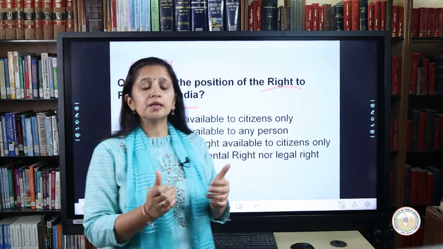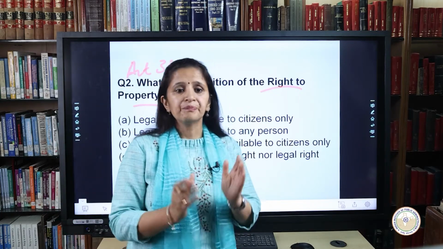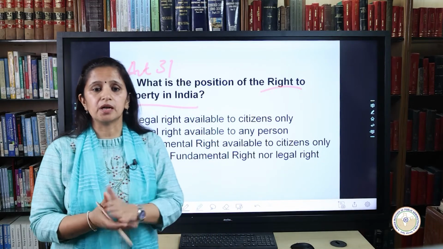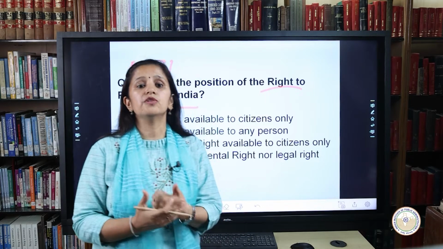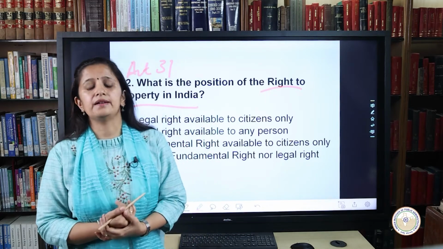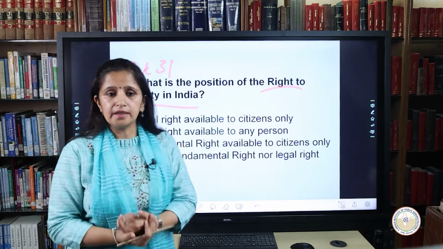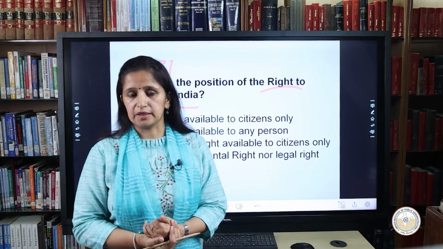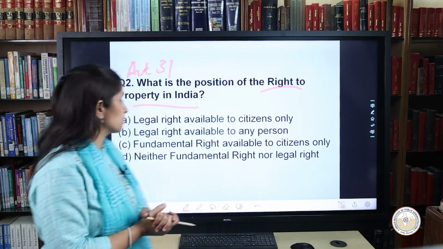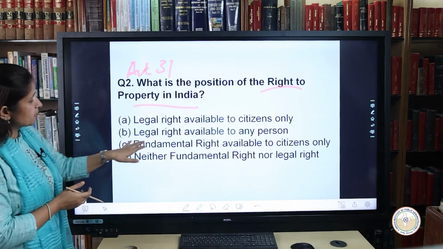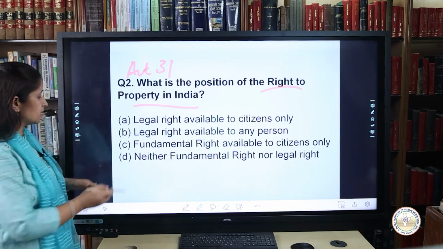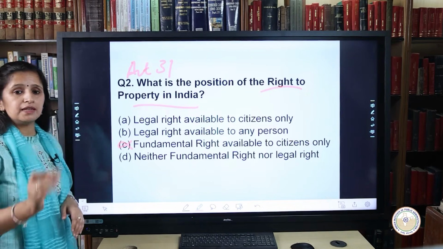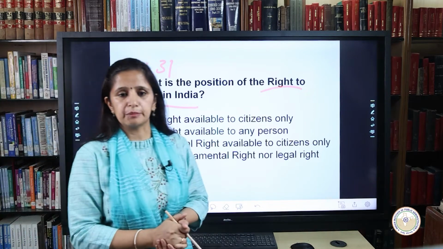But an interesting point to be noted here is that under the Constitution 44th Amendment Act 1978, I repeat once again, Constitution 44th Amendment Act 1978, it deleted the right to property from the fundamental rights. Now when we say it's deleted, the third option, that is fundamental rights available to citizens only, is not the option because it was deleted under the 44th Amendment Act.